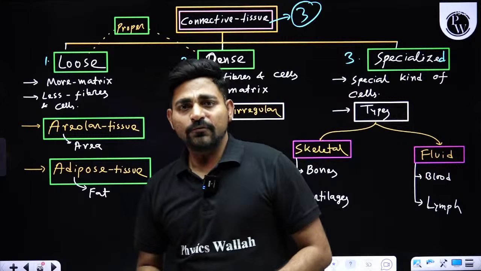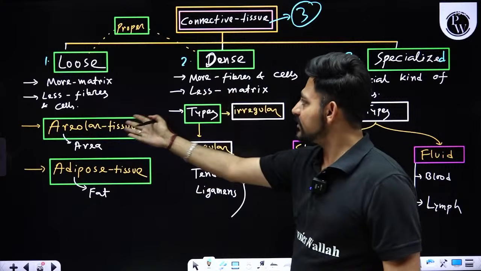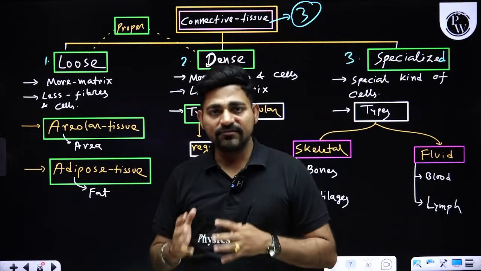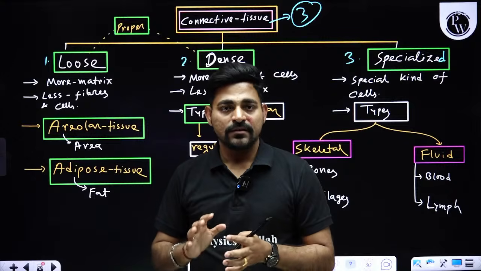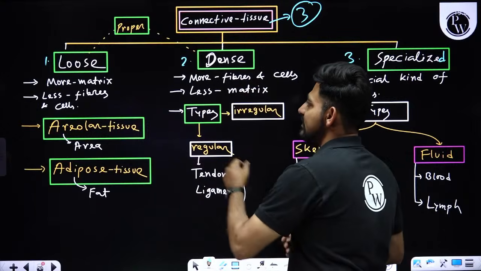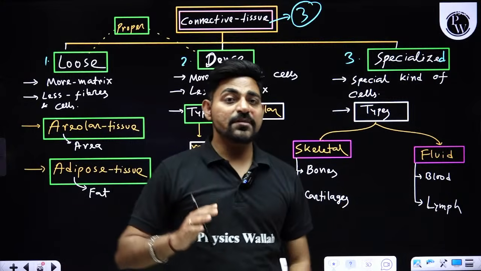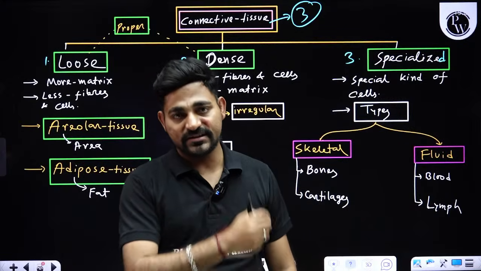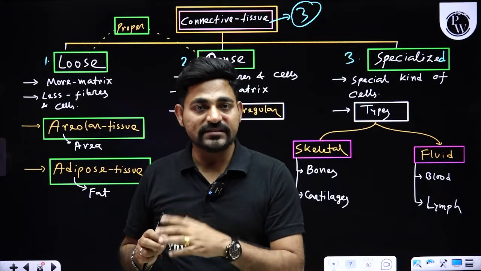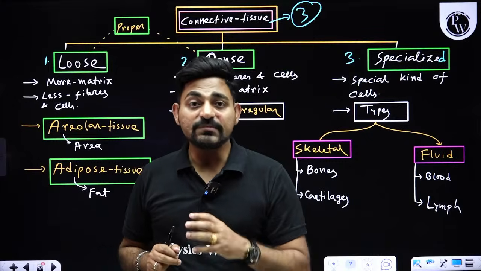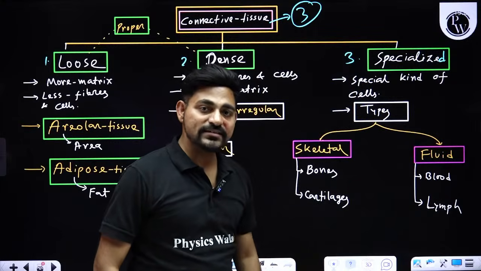Now, what is special about this specialized connective tissue that is not present in loose or dense? Whatever components we were talking about, the cells, the fibers and the matrix, mostly you'll be finding them in loose or dense connective tissue. But specialized connective tissue has some special kind of cells and matrix other than those fibroblasts, adipocytes, plasma cells, lymphocytes, macrophages, neutrophils. That's why they are named specialized connective tissue.